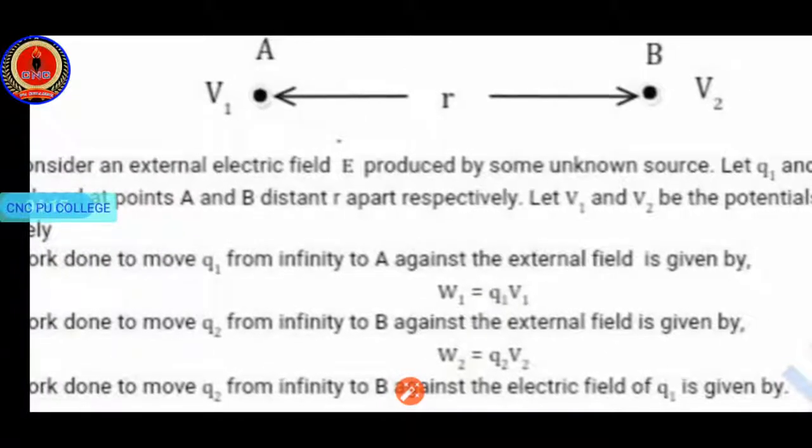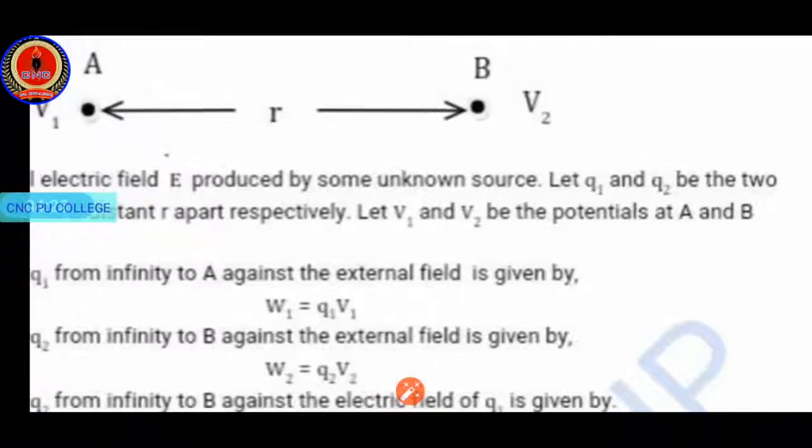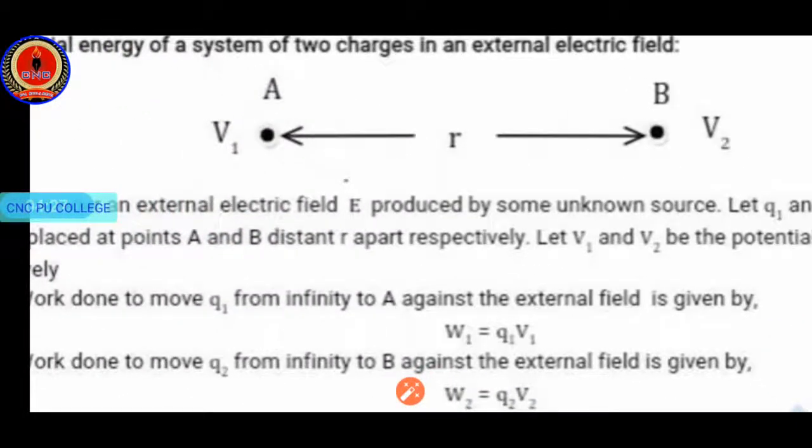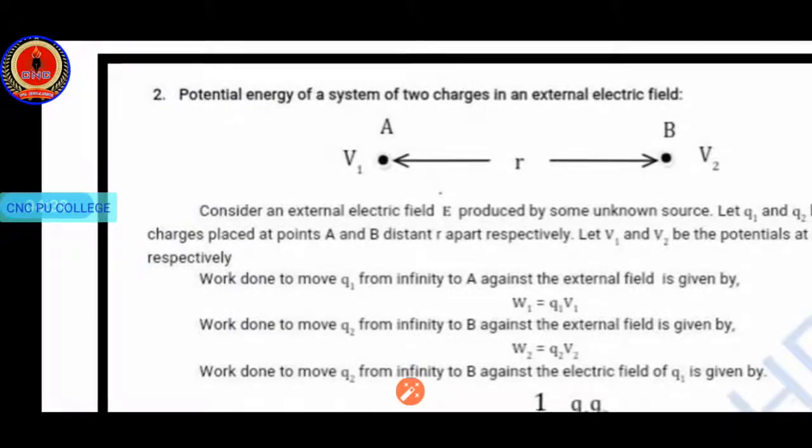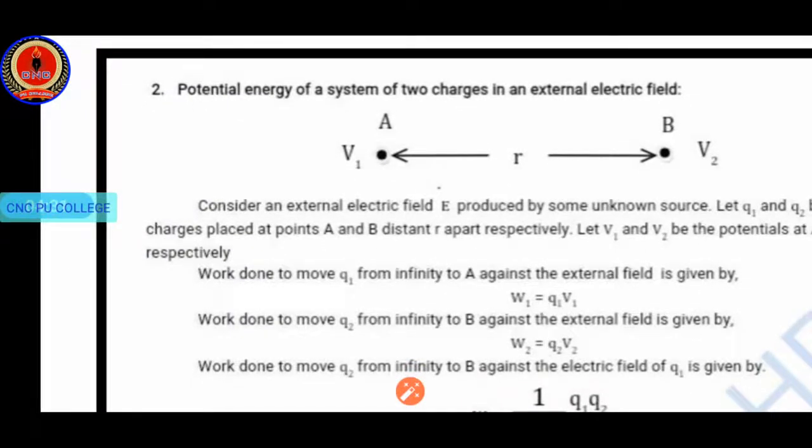That means Q1 is to be placed at A and Q2 has to be placed at B, and the separation between them is r. Then let V1 and V2 be the potentials at A and B respectively. So potential at A is V1, and potential at B is V2.